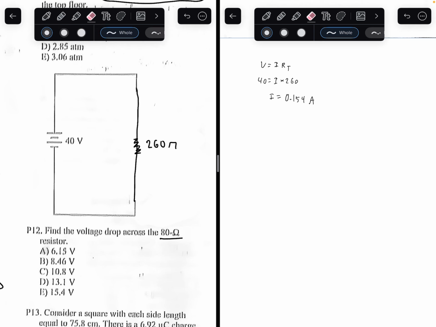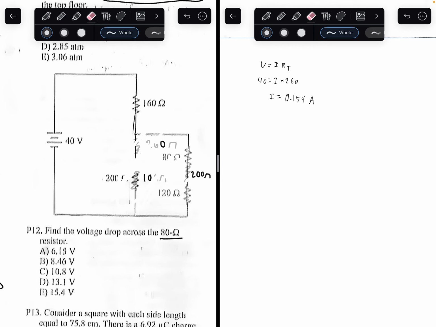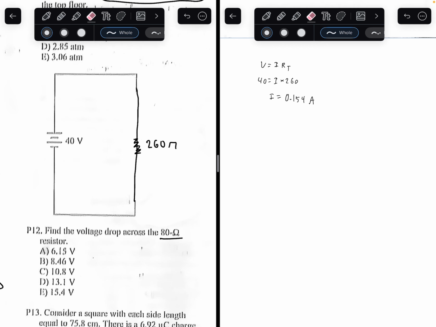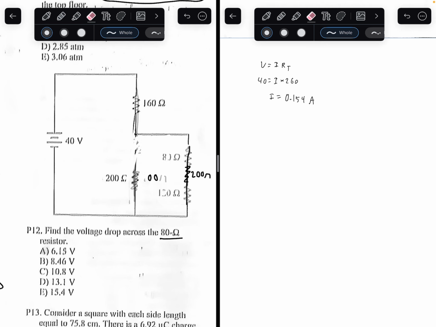Now we know the current, so let's just unravel everything. I'll write the current in green. A current of 0.154 starts here.